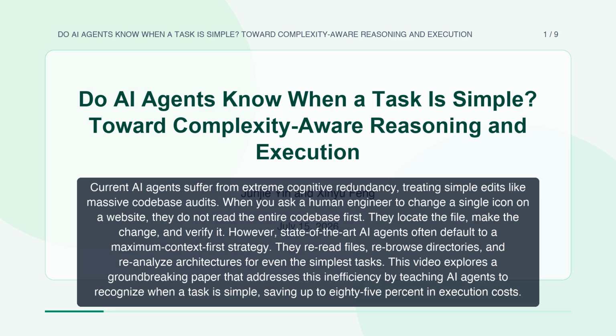However, state-of-the-art AI agents often default to a maximum context-first strategy. They reread files, rebrowse directories, and reanalyze architectures for even the simplest tasks. This video explores a groundbreaking paper that addresses this inefficiency by teaching AI agents to recognize when a task is simple, saving up to 85% in execution costs.